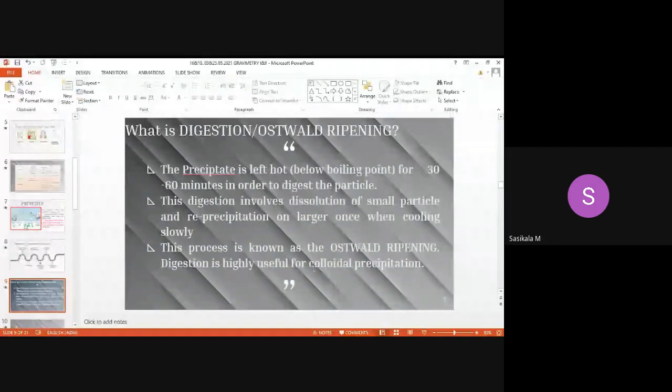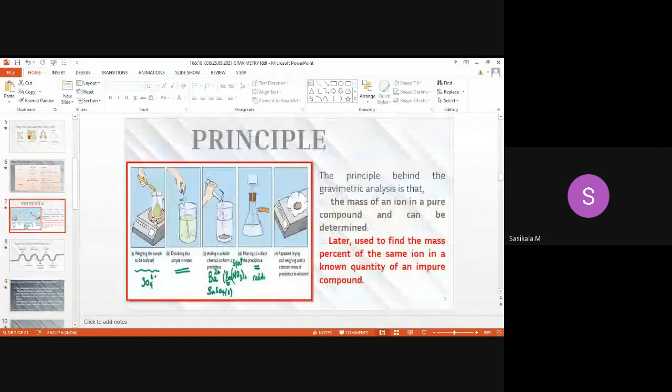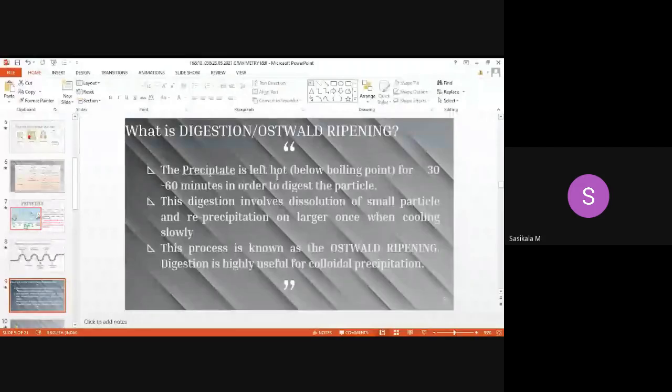If you get precipitate in solid form, it will be a pure precipitate. When the solution is in colloidal form, it will be mixed, like colloidal means semi-liquid. Actually, it is not semi-solid, it is a semi-liquid form. So it will be spread all over the liquid. It will not completely get sedimented out, precipitated out. For that case, we need to go with Ostwald ripening. Colloids will be like milk, how it appears. The best example you can take is milk.